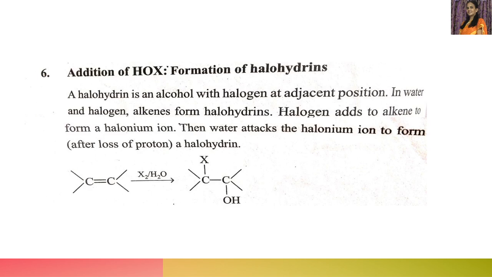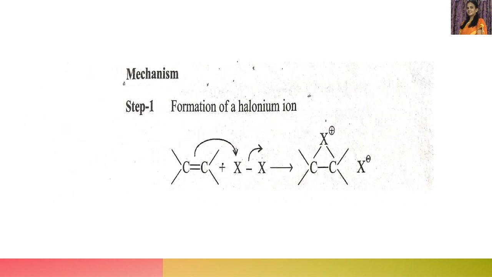How are halohydrins produced? In water, if halogen combines with this alkene, we will get halohydrins. So alkenes react with halogens in presence of water to form halohydrins. The halogen adds to alkene to form a halonium ion. Then water attacks the halonium ion to form a halohydrin after the loss of a proton. Let us see the reaction mechanism, then we will come to know what is happening.